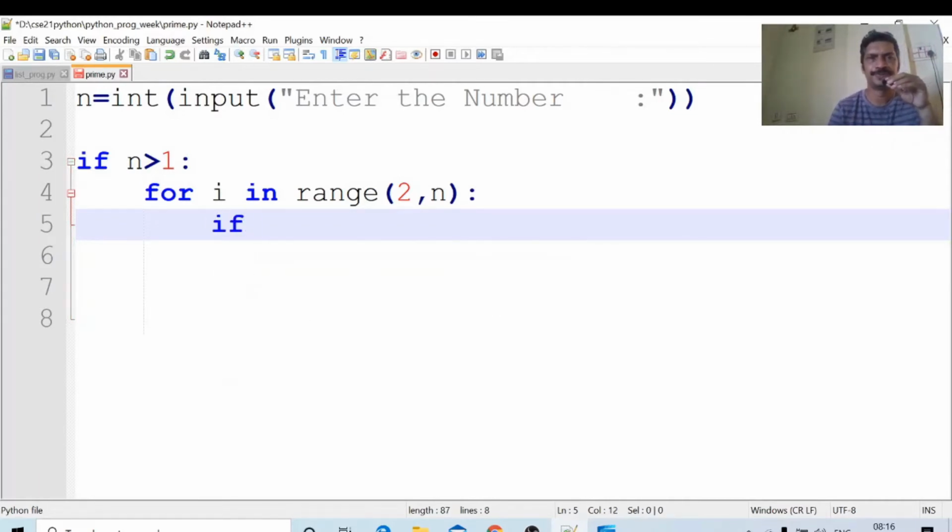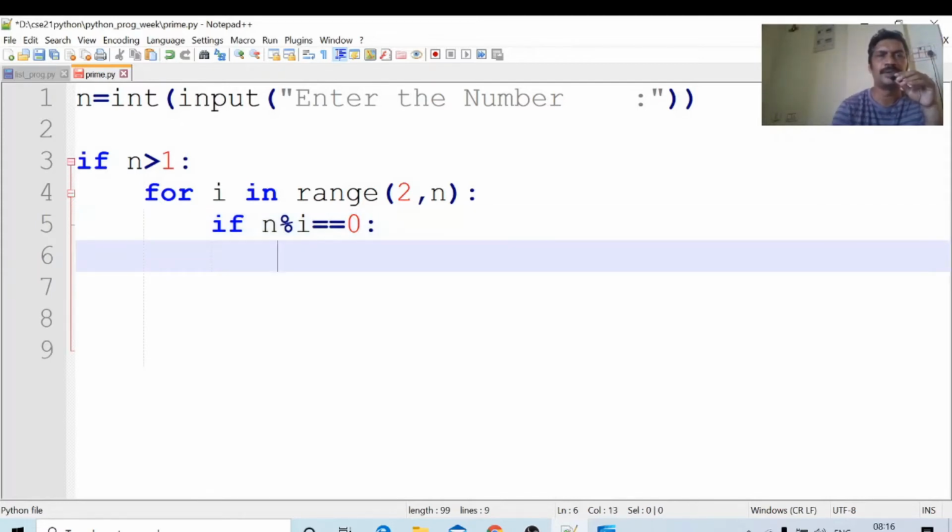If n % i equal to 0. Okay, if that number is divided by i and we get 0, is it a prime number? No. This is the third level of indentation: first if, next for, next if. If that number is divided by i and the remainder is 0, that is absolutely not a prime number.